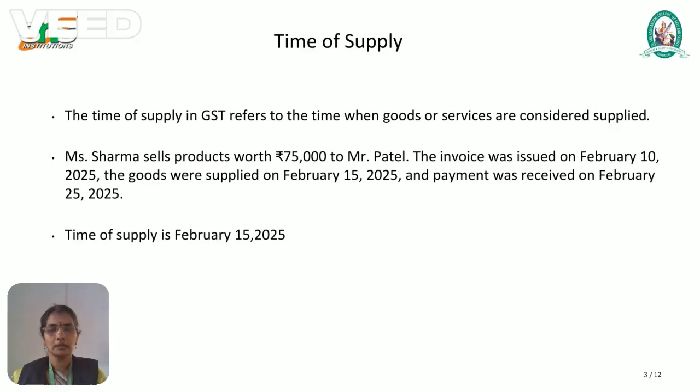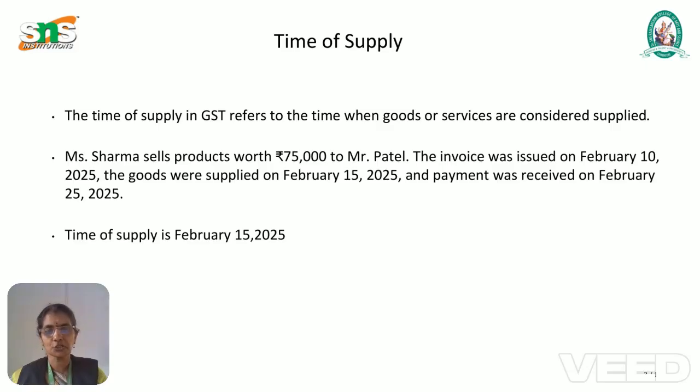The time of supply under GST is the time when the goods or services are considered as supplied. For example, take one person, Mr. Sharma, who sells a product worth 75,000 to another person, Mr. Patel. The invoice was raised and issued on February 10th, 2025. The goods were supplied on February 15th. Please be clear, students.